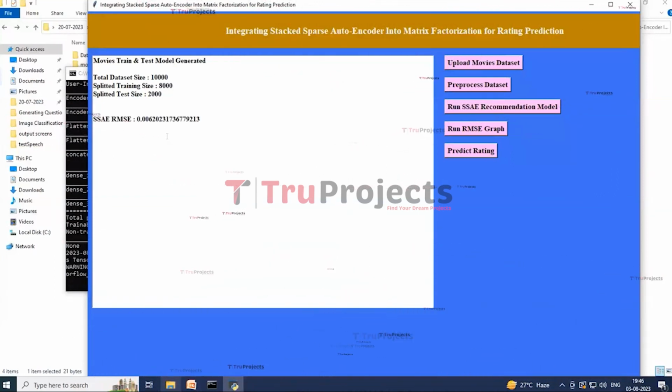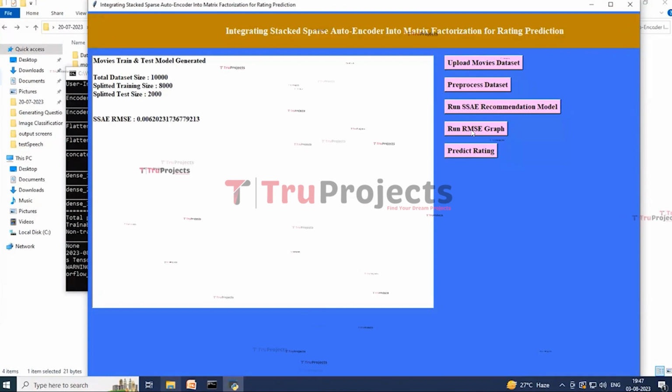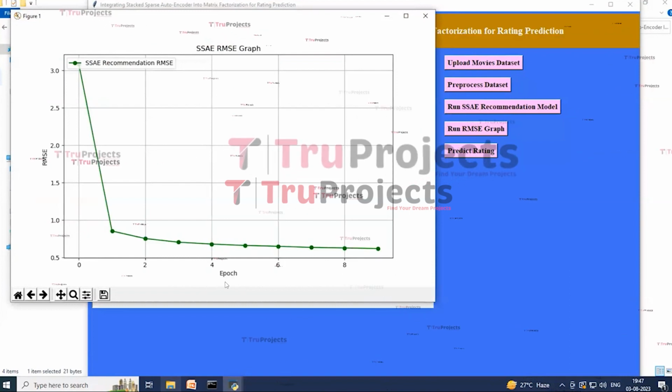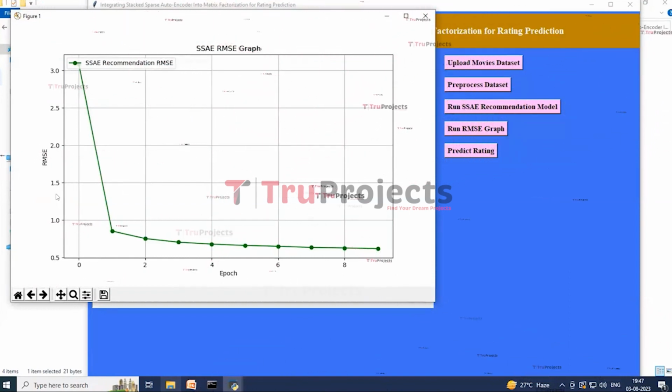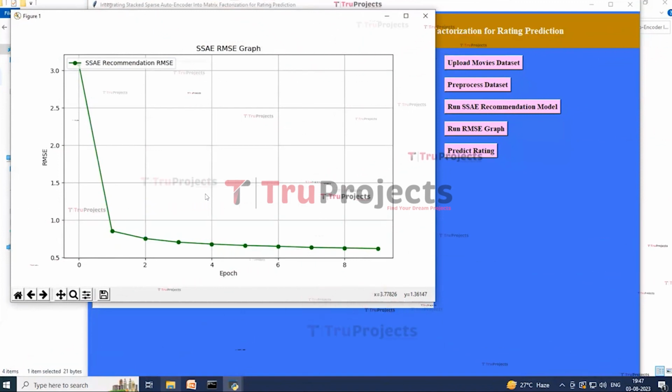So here on this screen the SSAE model generated and its RMSE error is 0.0062%, which is quite similar to the paper. And so now click on run RMSE graph to get the graph. Here on this graph you can see that the x-axis represents epochs or iterations and the y-axis represents RMSE, and in this graph we can see that with increasing epochs the RMSE values start from 3.0 and at 10 epochs it has dropped to 0.6. So now closing this graph,